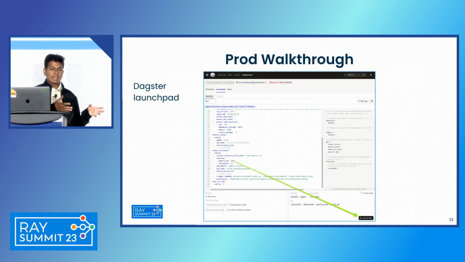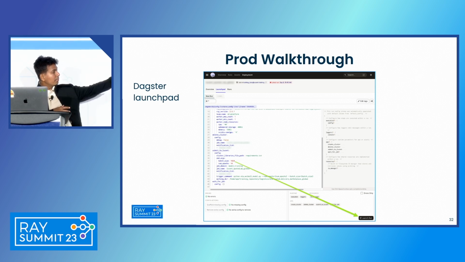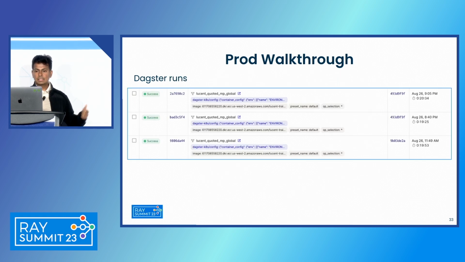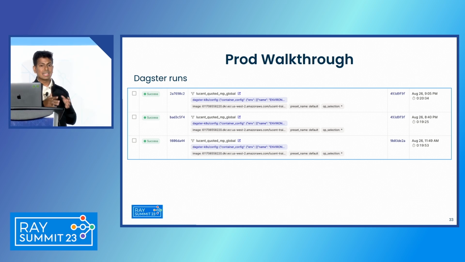And finally, when they are done experimenting on the notebooking environment, they will merge that code in. And the CD process will handle creating a new Dagster job for them. Now they can come to the Dagit UI, play with the job config here and use the command line arguments to run the same job multiple times with different parameters if needed. So as you can see here, all of these 3 jobs were kickstarted at the same time, just with different parameters. So essentially, you could kickstart a Llama 7B, 13B, 70B fine-tuning job at the same time, once you know what the architecture and the data is.